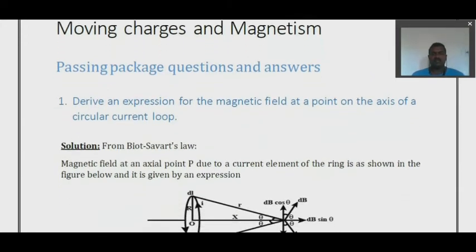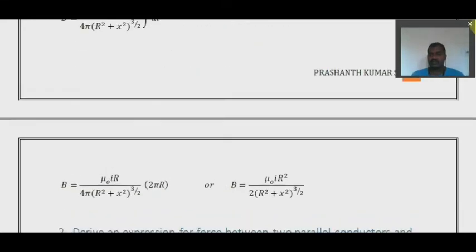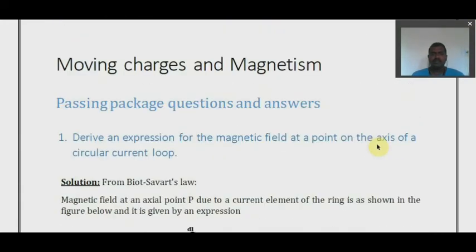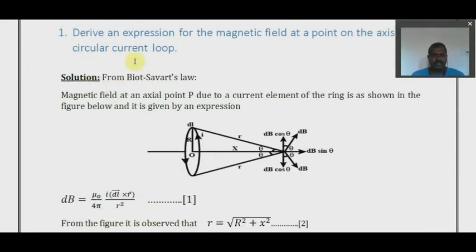So in this question, we are asked to derive an expression for the magnetic field. I'll read out the question: derive an expression for the magnetic field at a point on the axis of a circular current loop. So there is a point on the axis of what? A circular current loop. Take a circular current loop and write it. Point its center and draw an axis line, and take a random point on its axis. So you get a point here.